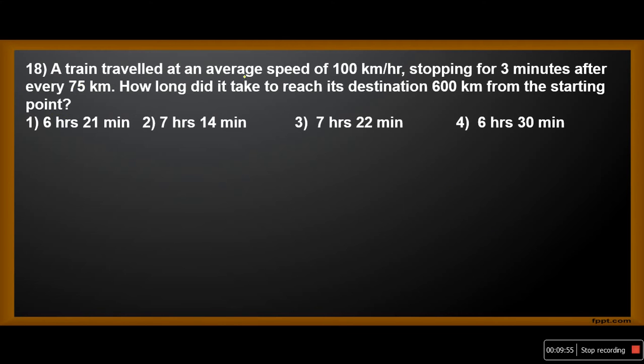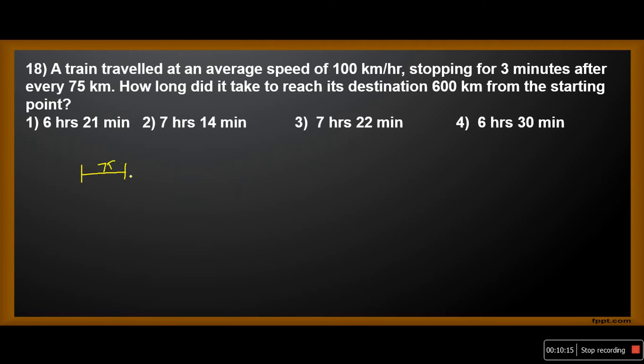A train travelled at an average speed of 100 km per hour, stopping for 3 minutes after every 75 kilometers. How long did it take to reach the destination of 600 kilometers from the starting point? This is a very, very tricky question. Okay, let us see here.